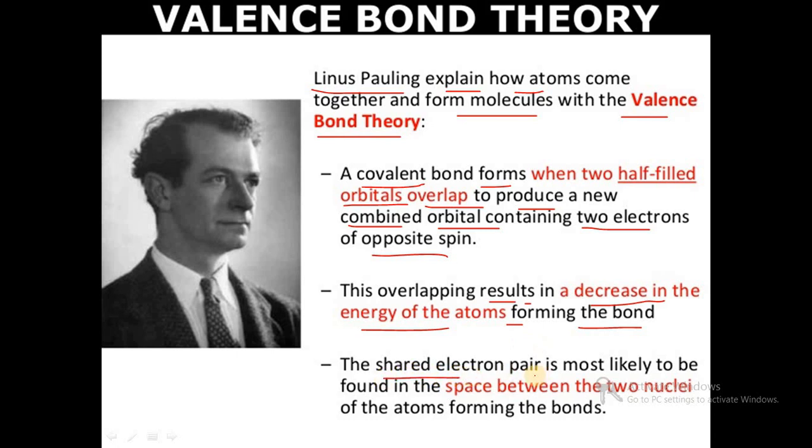So the shared electron pair is most likely to be found in the space between the two nuclei of the atoms forming the bond. That is the maximum space utilized by two electrons, in between the two atoms or at the center of the two atoms.